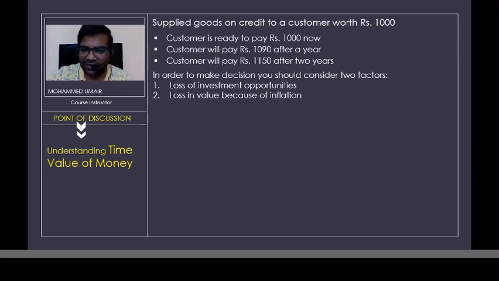If you have 1,000 rupees now, probably with this 1,000 rupees, let us say 3 people can go and watch a movie. But after 2 years, it might not be possible because the prices of movie tickets would have become more expensive on account of inflation. Right? So these are generally the two factors that are kept in mind whenever we take investment related decisions.